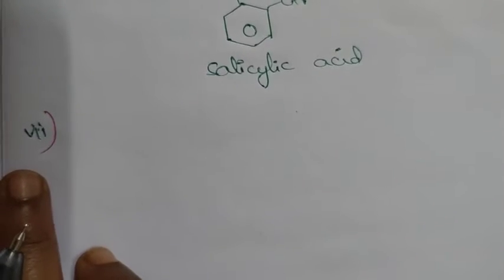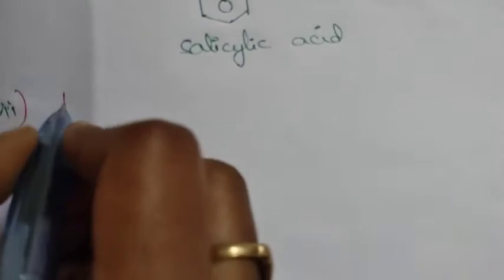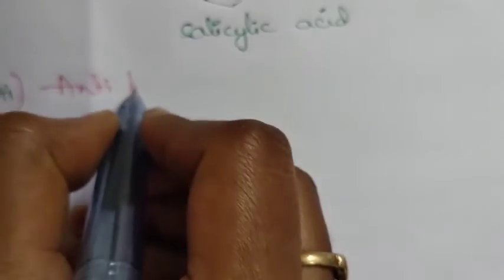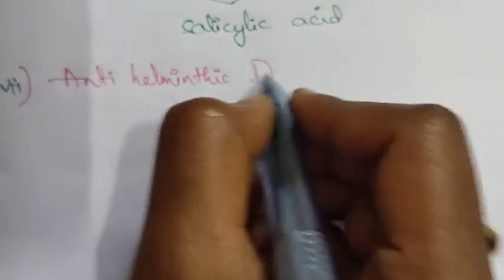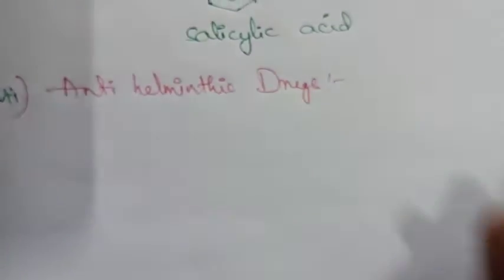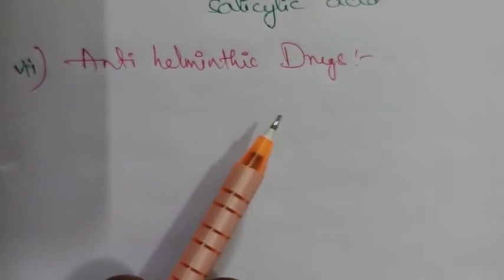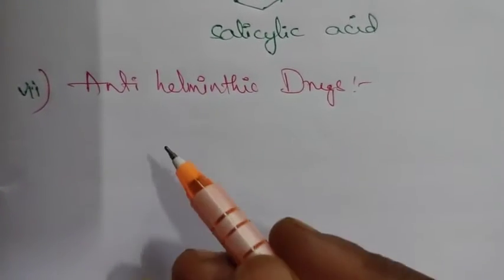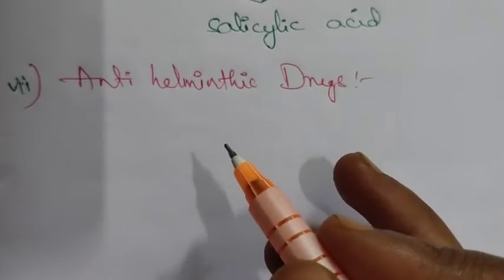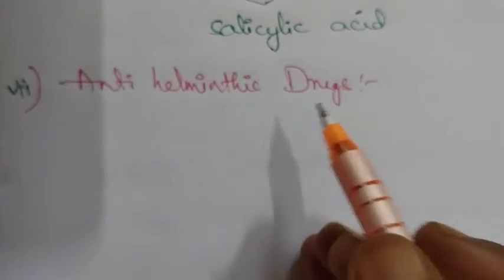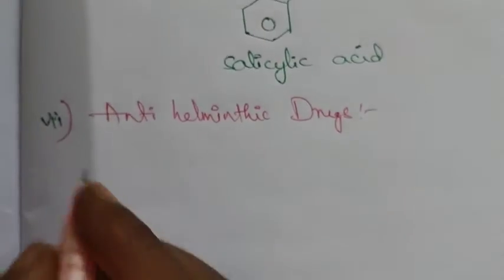Seventh one, that is the anti-helminthic drug. Anti-helminthic drugs. These are used to treat the disease that was caused by the parasitic worms. They are called anti-helminthic drugs.